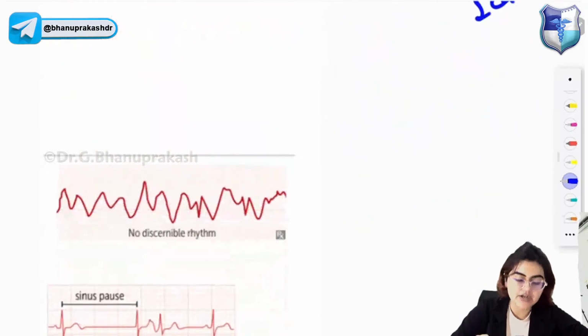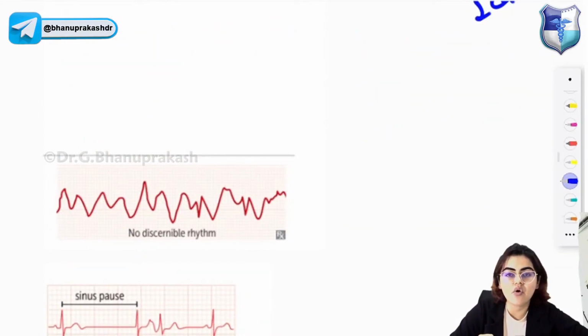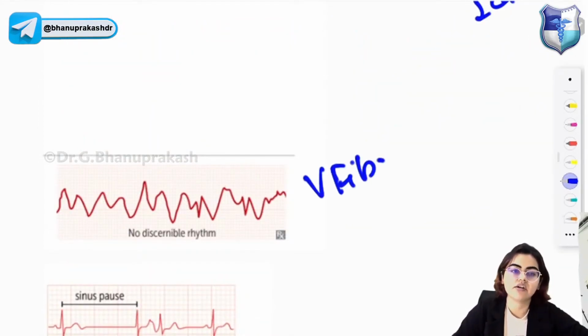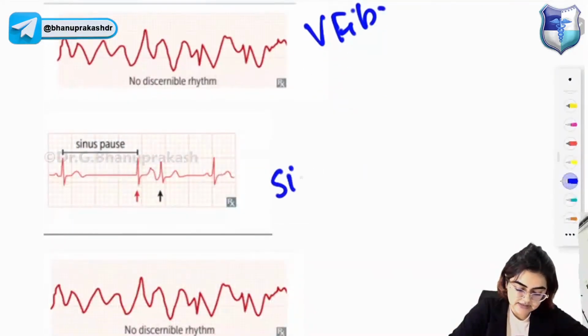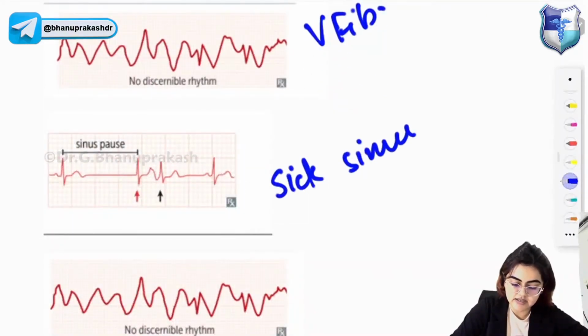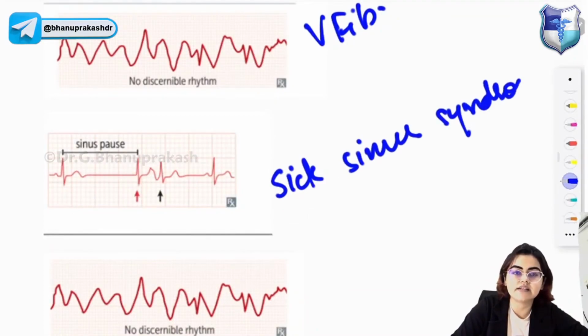Next one is ventricular fibrillation. In ventricular fibrillation you get a disorganized rhythm with no identifiable waves. What is this? This is sick sinus syndrome. In sick sinus syndrome, there is age-related degeneration of the SA node. The ECG will show bradycardia, sinus pauses, sinus arrest, and junctional escape beats.